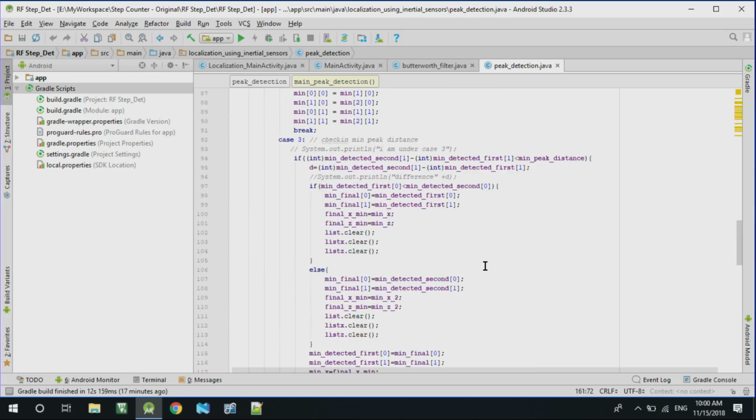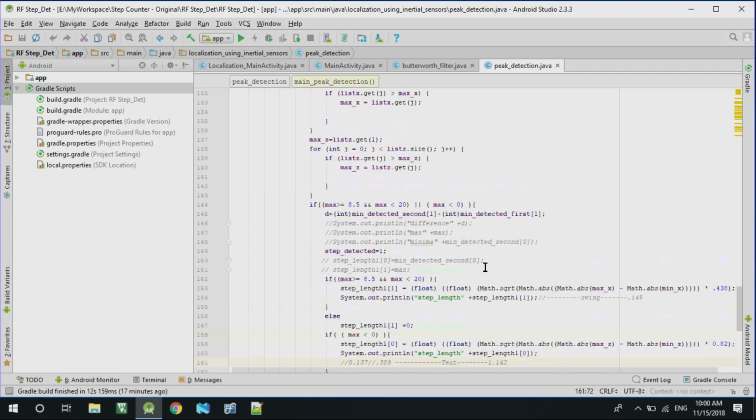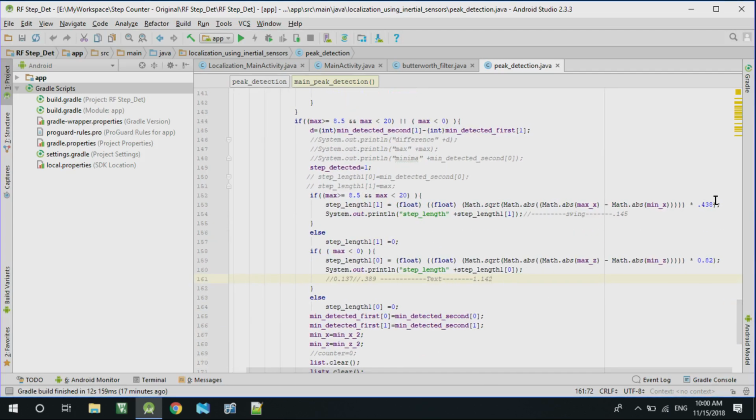Kindly recall the picture that we mentioned about the minimum and the maximum that we will have to locate, and therefore the step count essentially hinges on good detection of the minimum and the maximum, which gives you the step count. So, you can see that this part of the code is talking about the step count.